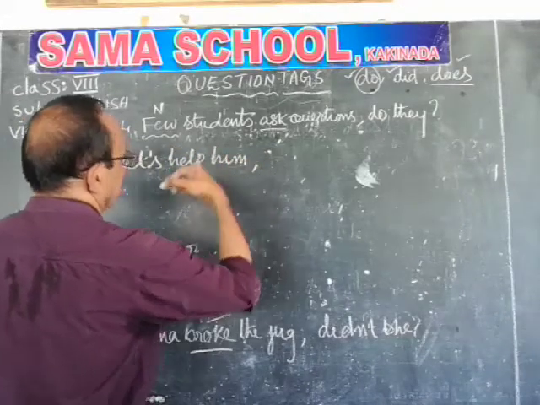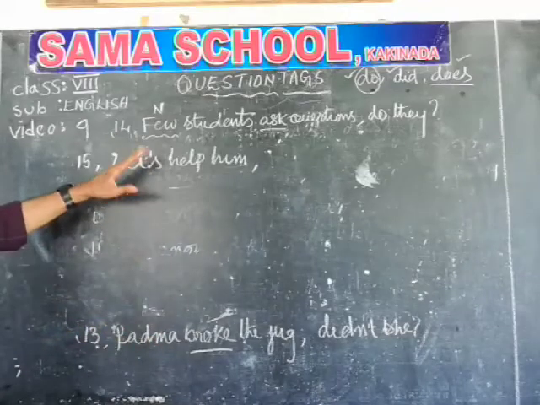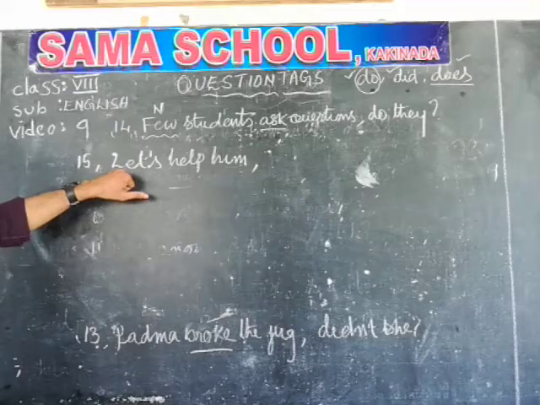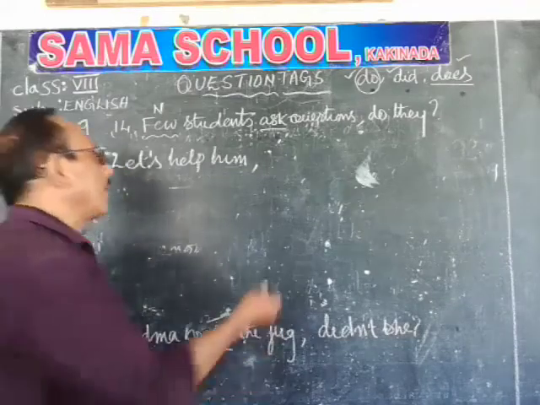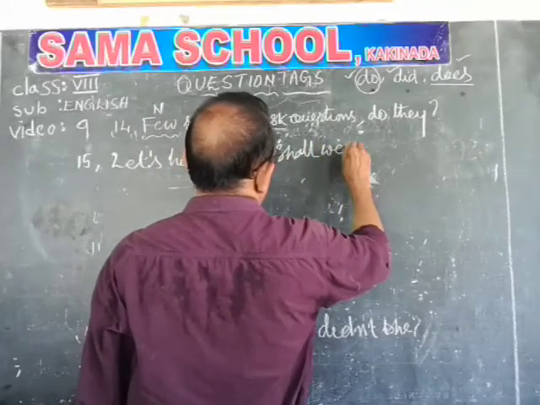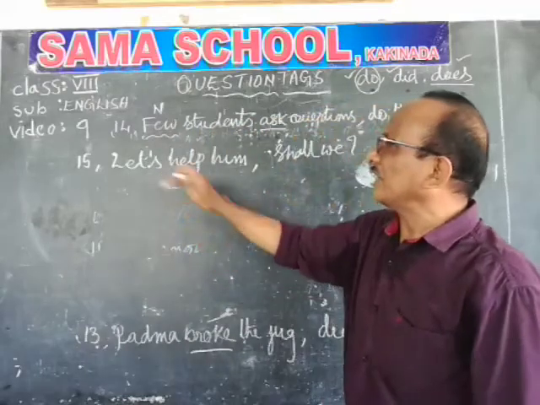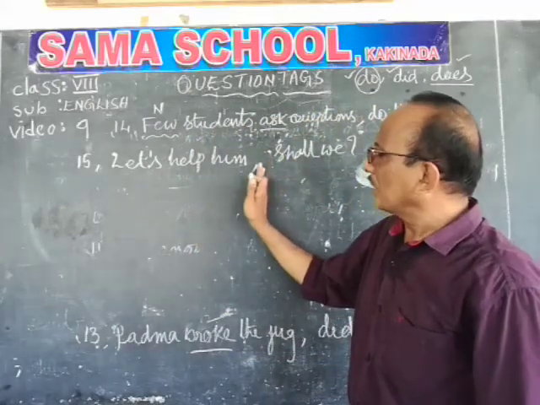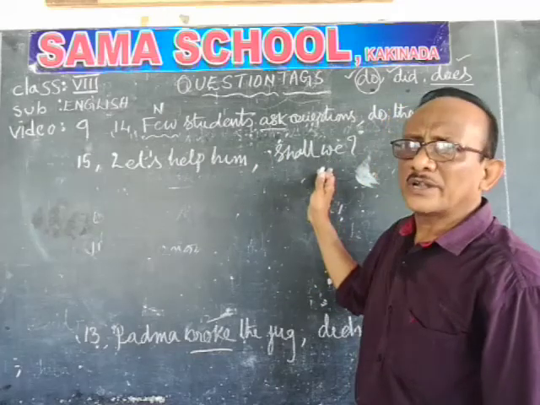Let's help him. So comes once again. I'm coming to the explanation part. For any sentence that starts with let's, don't see whether that sentence is positive or negative. Write blindly, shall we. Any sentence that starts with let's is treated as a suggestion. Then you need not see whether that sentence is positive or negative. In that case, write shall we blindly and put the question tag.